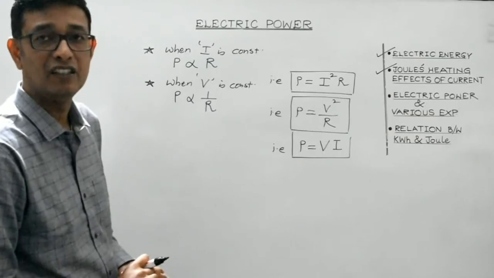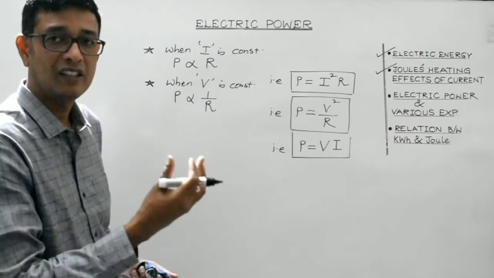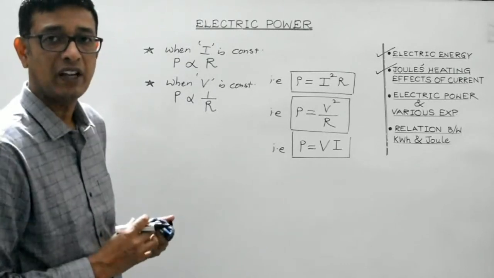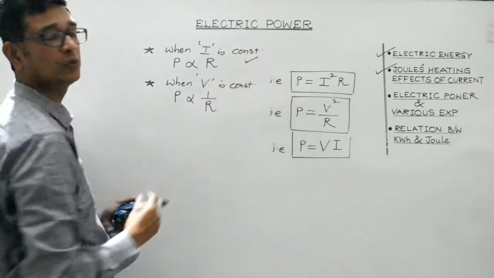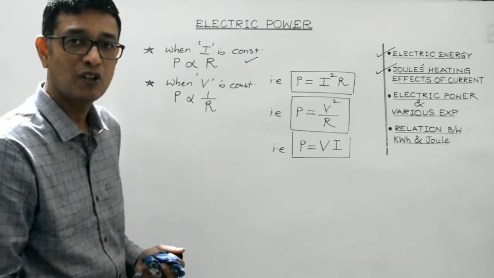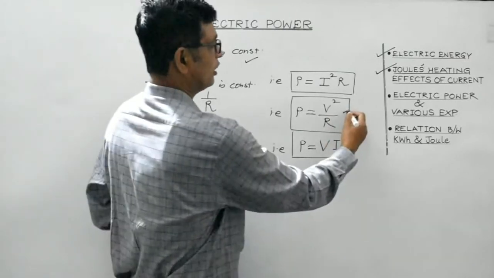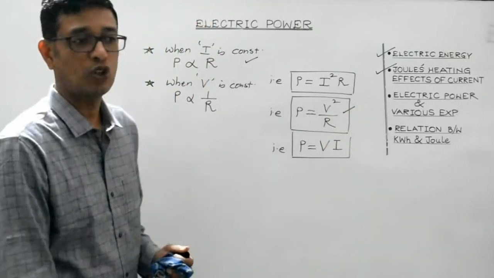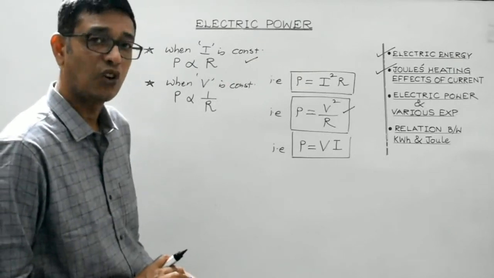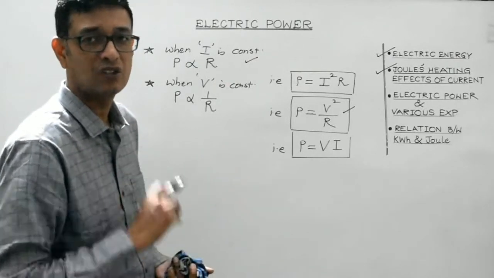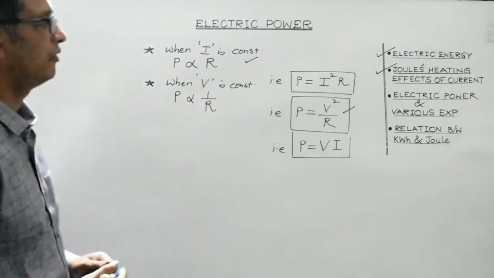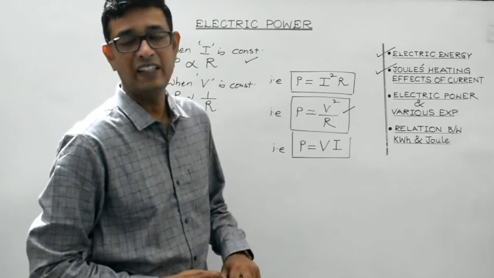And as I've stated earlier, in numericals concerning electric power of circuits involving series combination of devices, make use of this particular formula, P equals I square R. And in case of parallel network of electrical components, try to make use of this particular formula. Because in parallel, the potential difference across each of the electrical devices is constant, while in series, the current is constant. Right, students? So, these are the various expressions for the electric power.